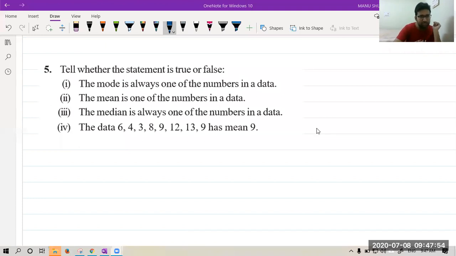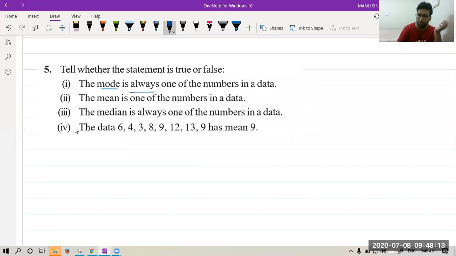Okay, some are saying false, some are saying true. Let me tell you, this is absolutely true. First, try to understand what the statement is saying. It is saying that mode is always from the given observation. Yes, it is always from the given observation.